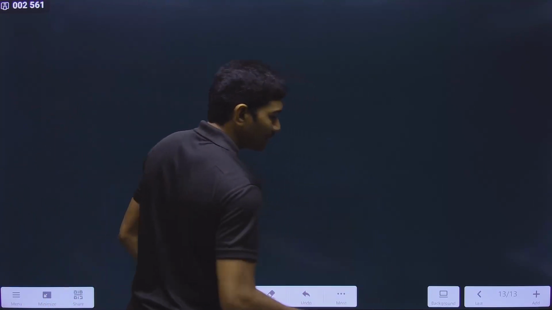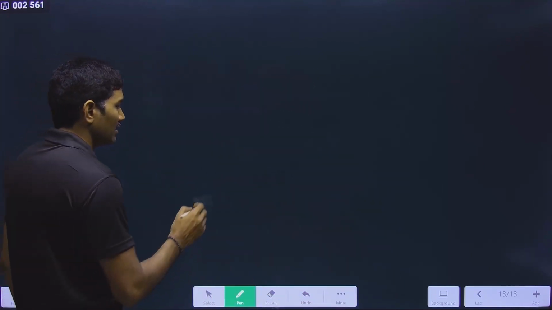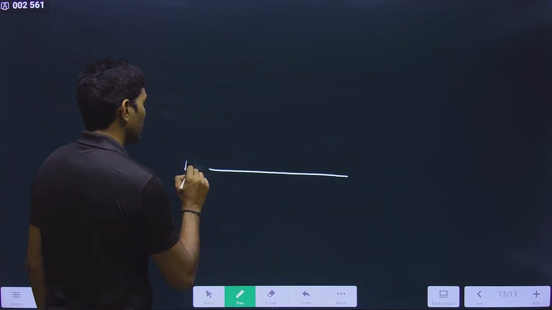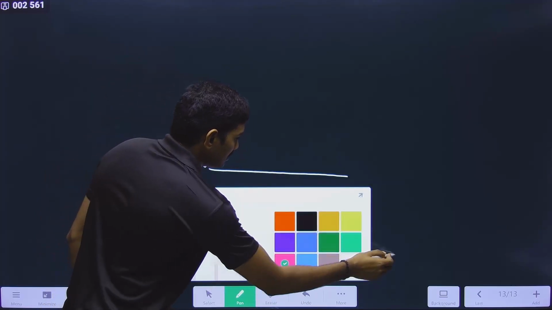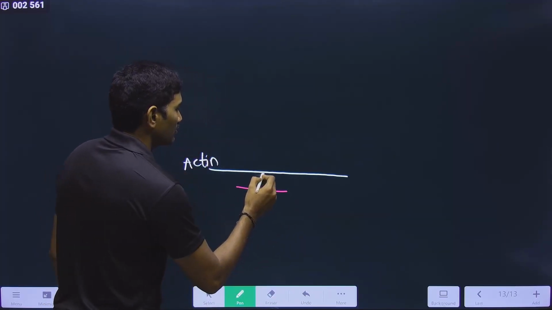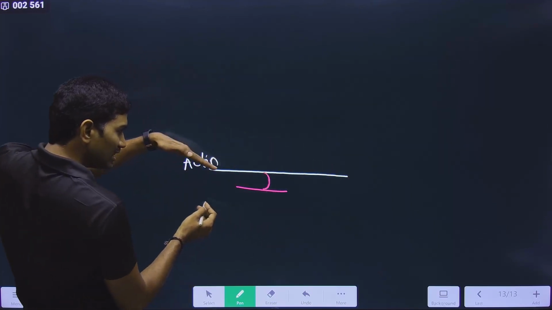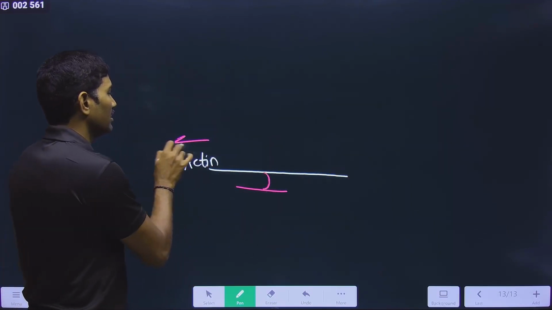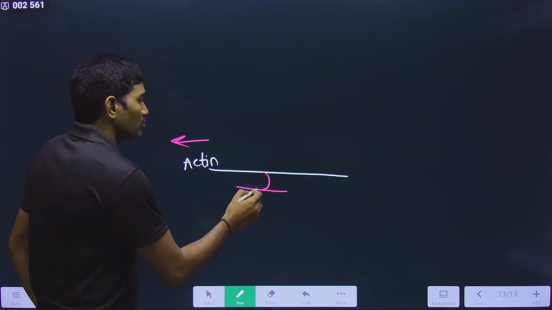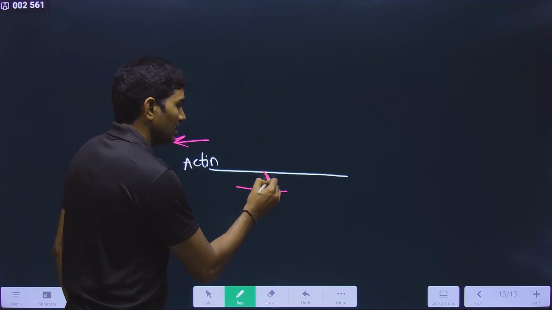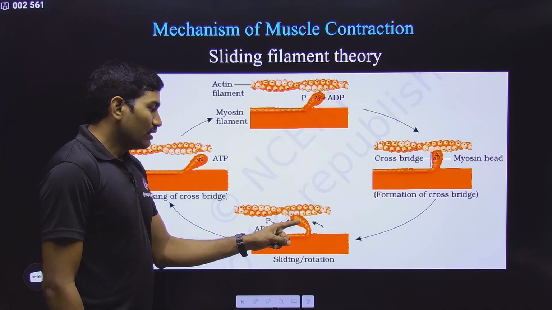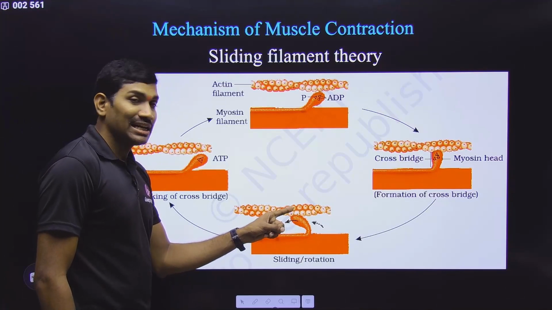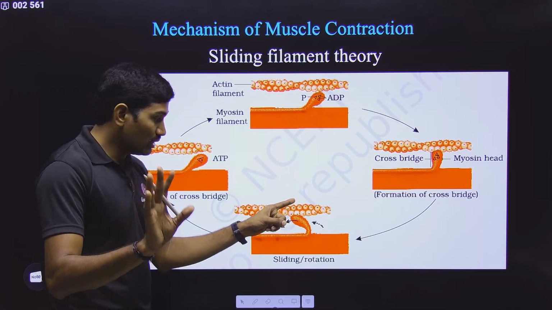So observe very carefully. Suppose this is the actin. We are directly focusing on the actin and myosin. And this is the myosin, like this. It is pulling in this direction. The movement will be in this direction. Observe carefully. So it is attached. But please observe the NCERT diagram carefully. This is the myosin that is attached to the actin.